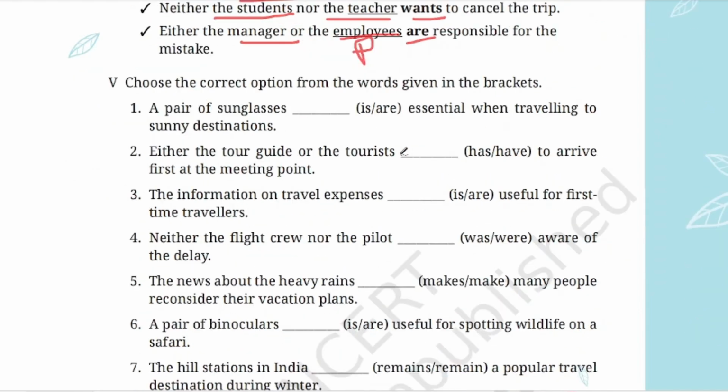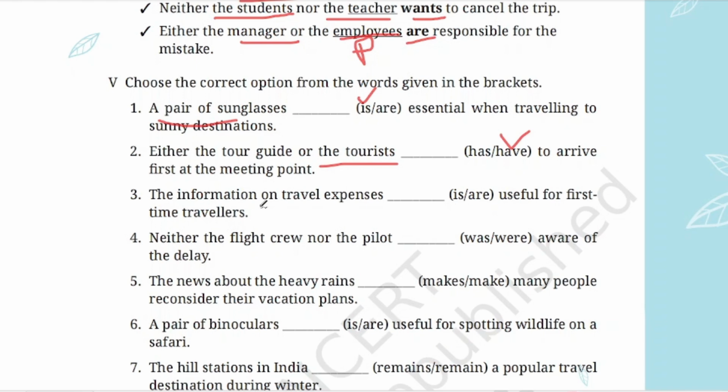Now choose the correct options from the words given in the brackets. Now we have seen the rules, so let's see this. A pair of sunglasses. Pair is used. A pair of sunglasses is essential when traveling to a sunny destination. Either the tour guide or the tourists. See the last word, tourists, plural. So what will we take? Have to arrive first at the meeting point. Have, since this is plural.